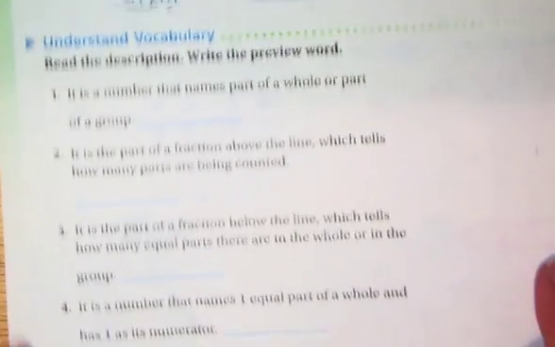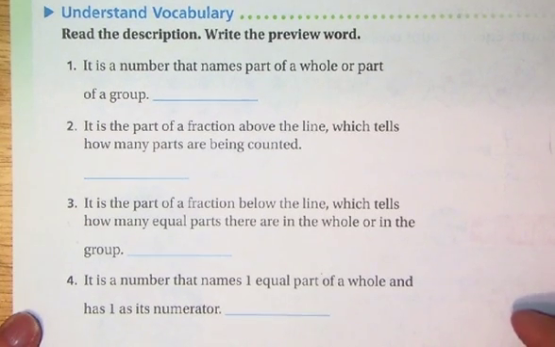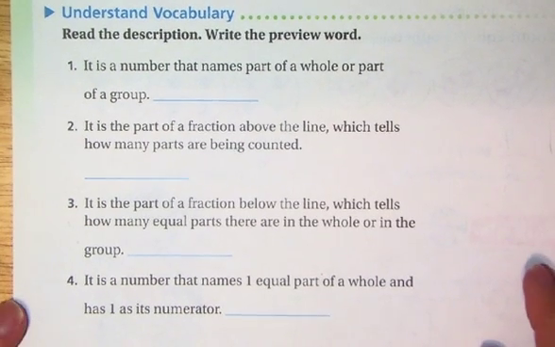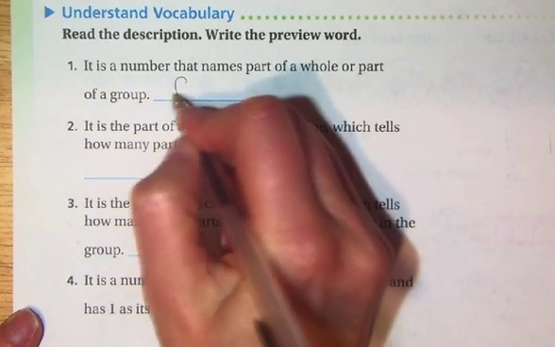Then we always get to the what is my vocabulary? Now here's where it gets a little tricky. These are my fill in the blanks, but the vocabulary is up there in that yellow box. So we're just going to walk through each one and I'm going to write in the term that makes the most sense for it. It is a number that names part of a whole or part of a group. So it's the word I'm going to use to describe a piece of something, so we call it the fraction.